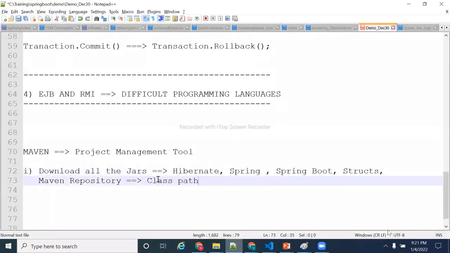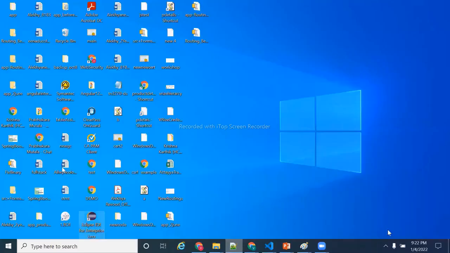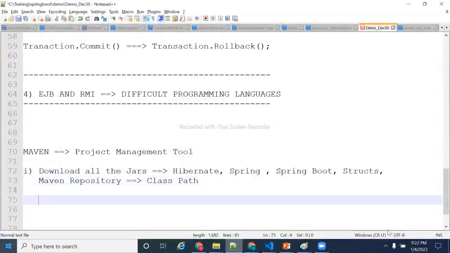What is class path? Everyone knows class path, right? It's core Java. Class path is nothing but the path where I'm writing the code, and the jar should be in the same path. That is called a class path. So if Maven is not there, I need to download the jars. Then I need to create a folder as a class path, and I need to keep all the jars in the class path, and in Eclipse I need to configure that. That is called a class path. Understand, guys? I'm going to explain that also. That is the first task of Maven.